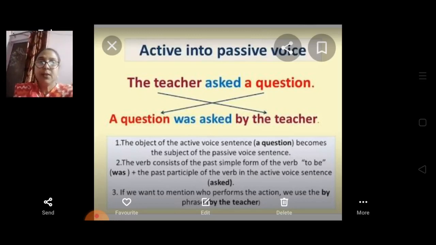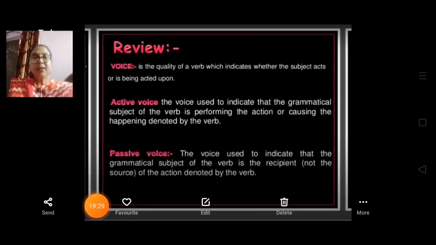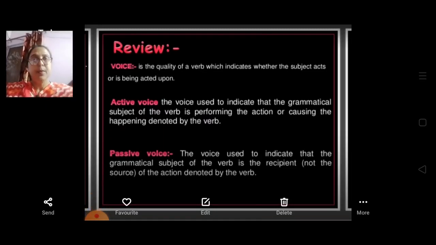So let's review what we have learned today. Voice is the quality of a verb which indicates whether the subject acts or is being acted upon. Active voice is used to indicate that the grammatical subject of the verb is performing the action or causing the happening denoted by the verb.